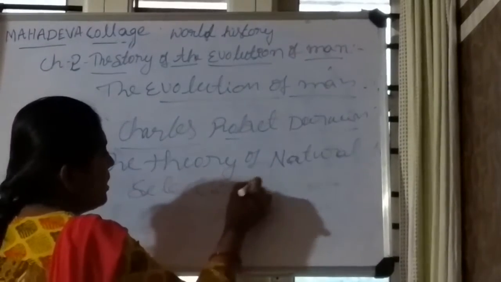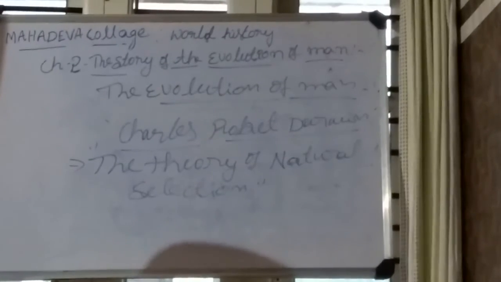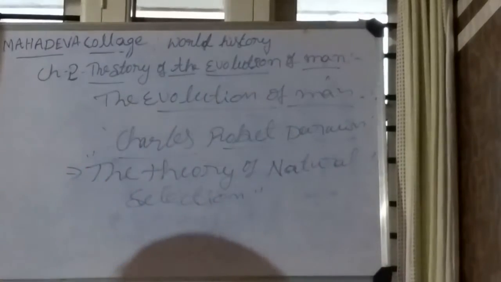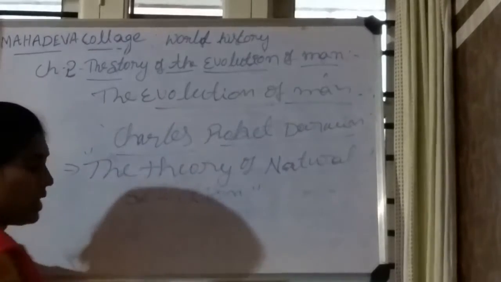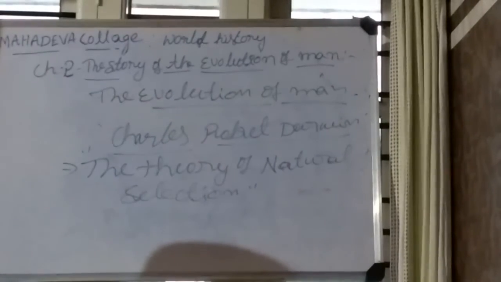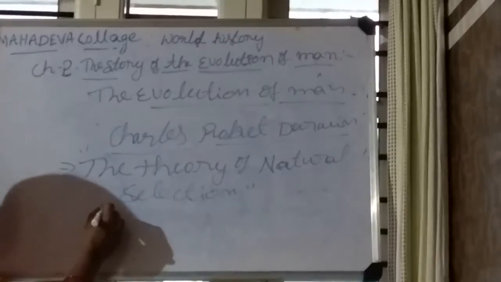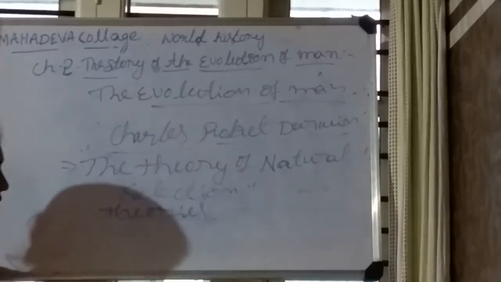This is a very famous book written by Charles Darwin. Who wrote the theory of natural selection? Charles Robert Darwin. He also introduced two theories. This is a 2 marks question: what are the two theories introduced by Charles Darwin?